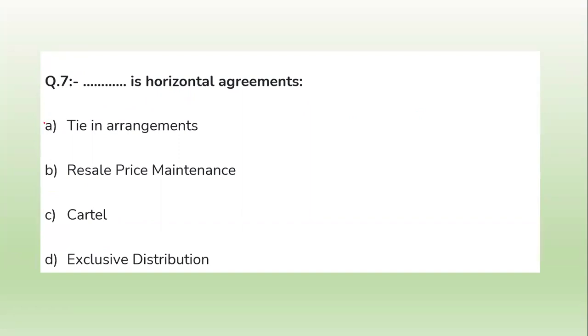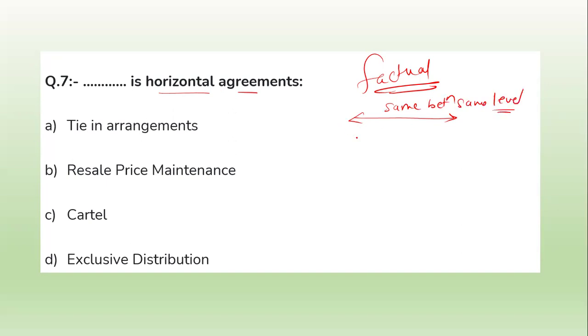You can see this question is very short and simple, but this is also a factual question. You have to remember this kind of question. So, what is a horizontal agreement? It is an agreement between the same level. In that case the horizontal agreement is going to come. So here it is manufacturer to manufacturer, retailer to retailer, wholesaler to wholesaler.